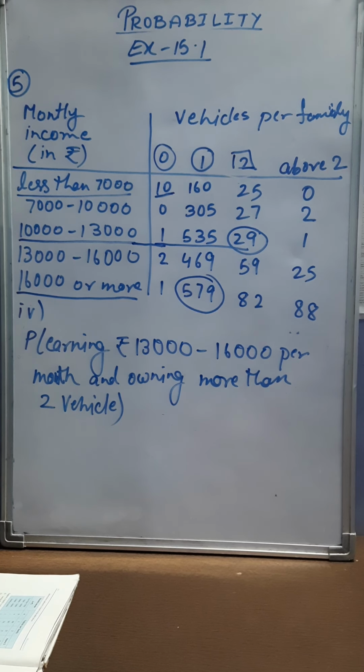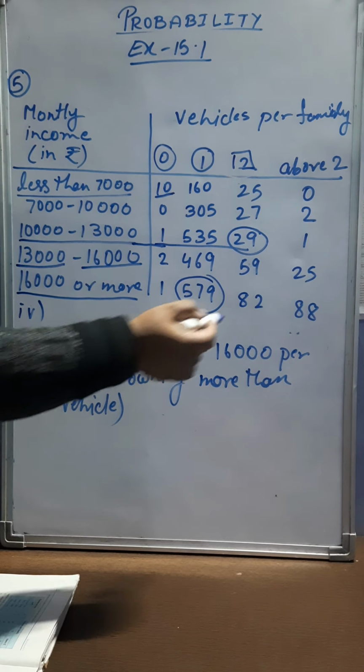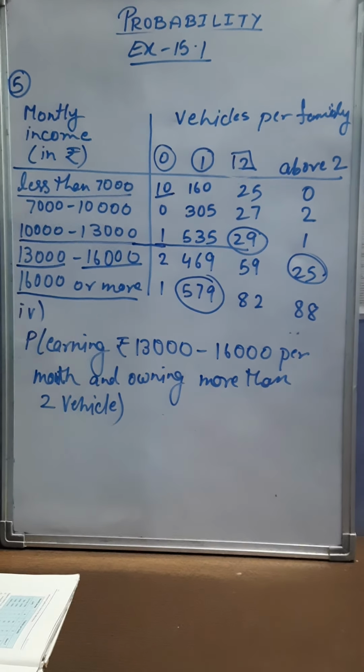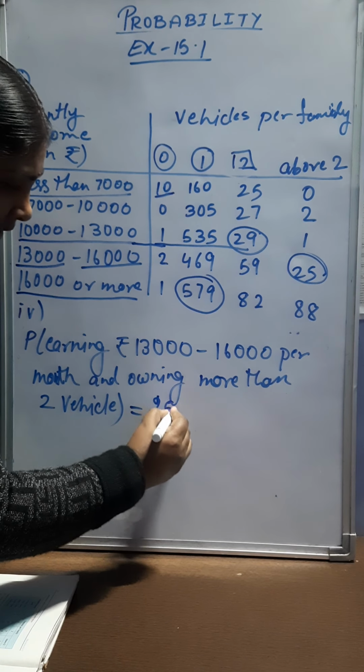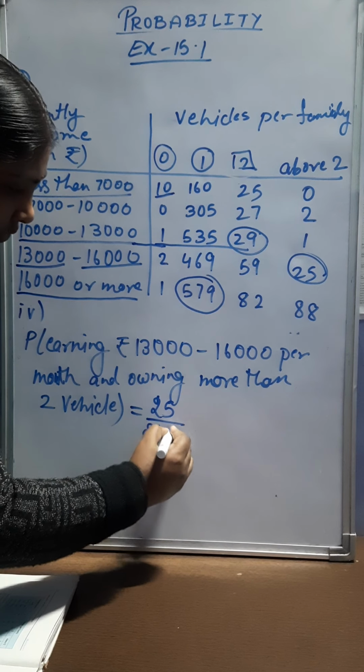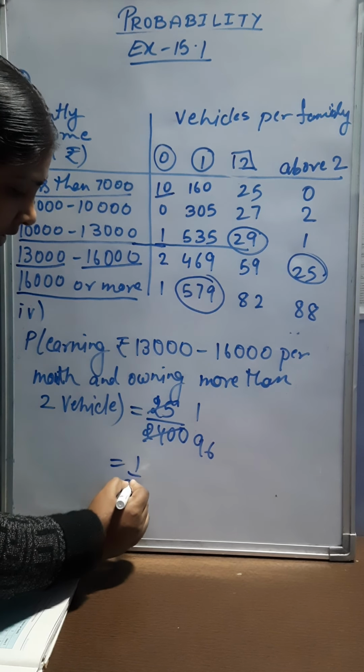Now question number 4 says earning rupees 13,000 to 16,000 per month and owning more than 2 vehicles. You can see families earning 13,000 to 16,000 and having more than 2 vehicles. So how many families are we getting of such kind? 25 divided by 2400. We can cancel like this. We will get 1 by 96.